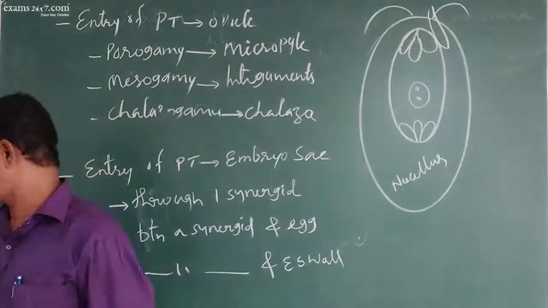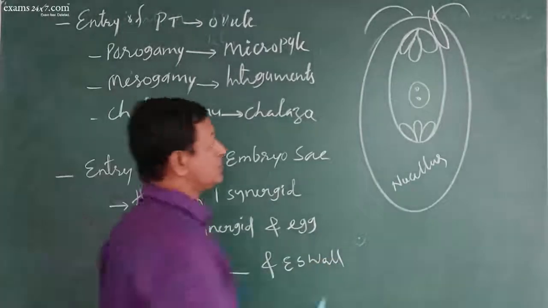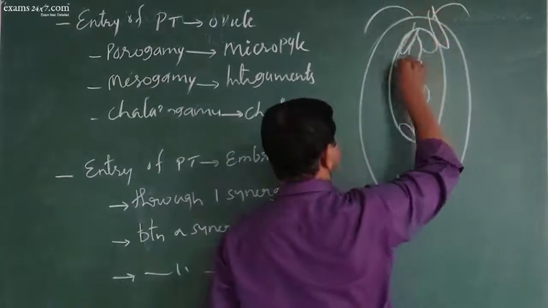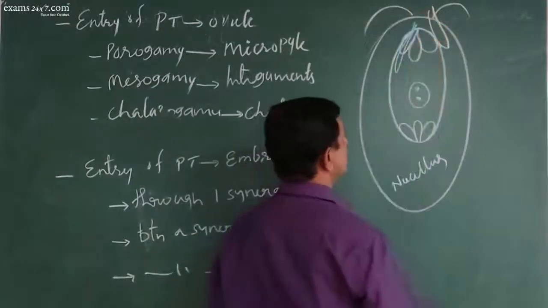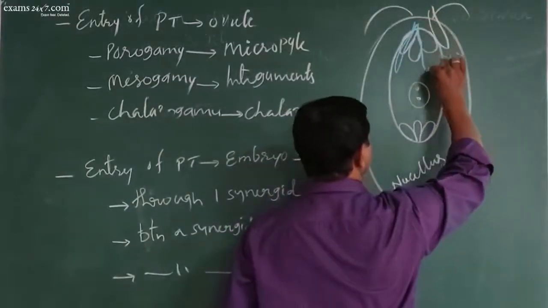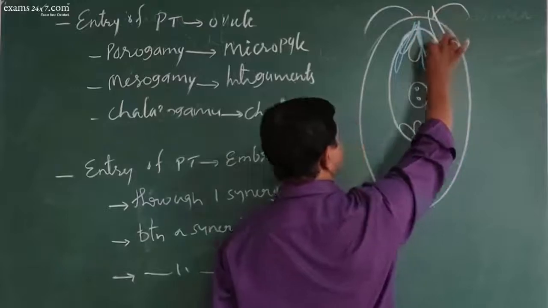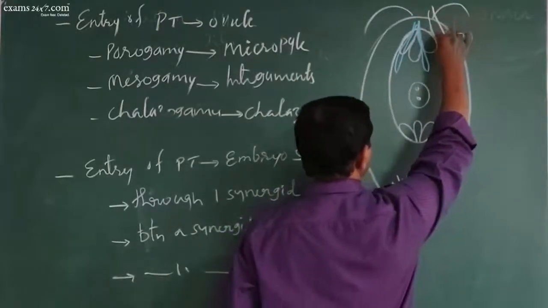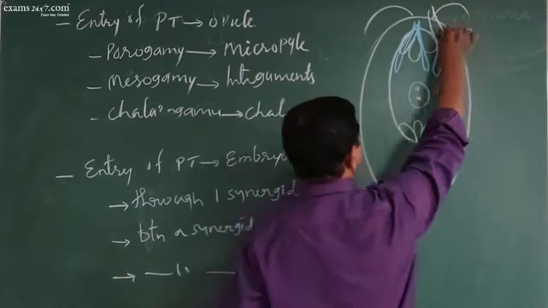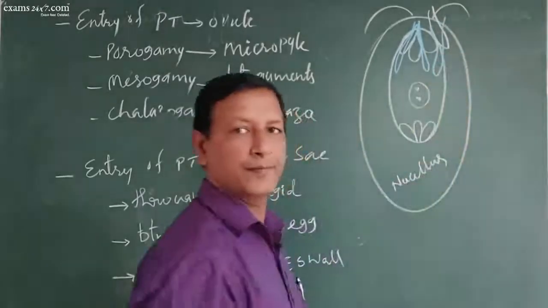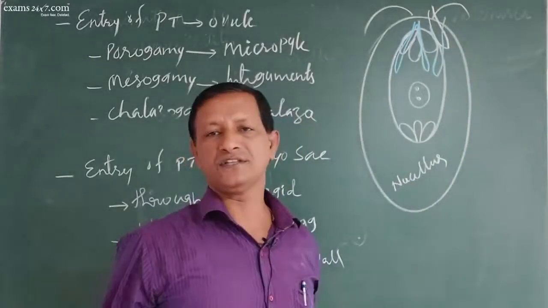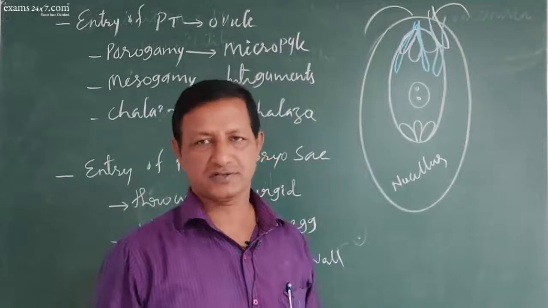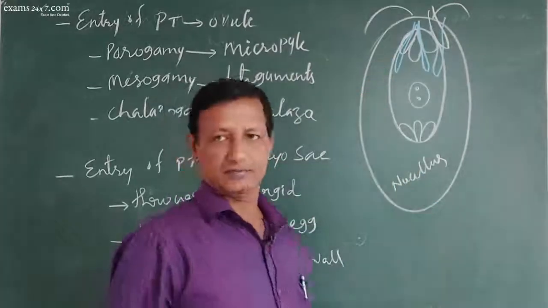That means it can enter through a synergid like this, or between the synergid and the egg, or it can also enter between synergid and the embryo sac wall like this. So by any of the three pathways, it depends upon the species, the entry will be done.